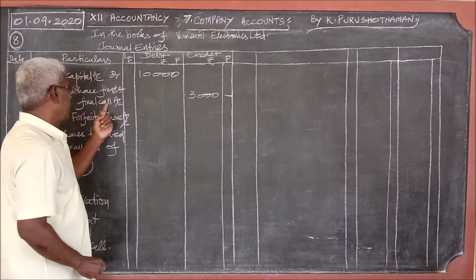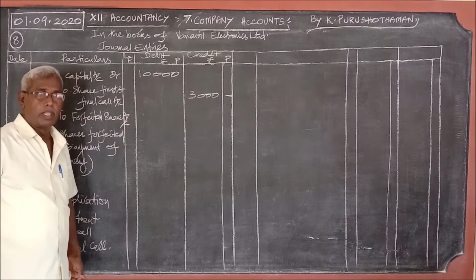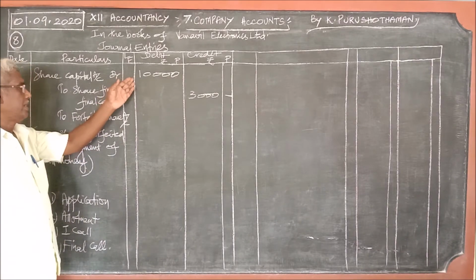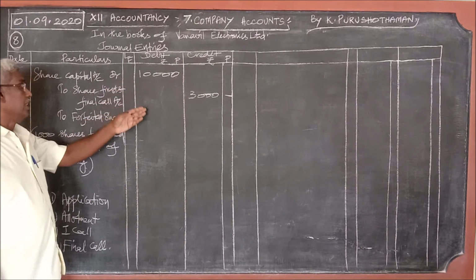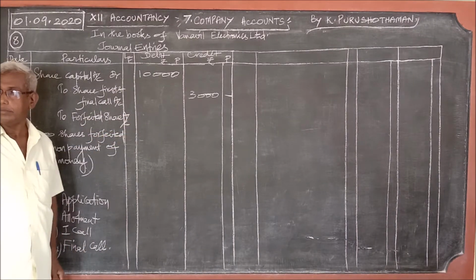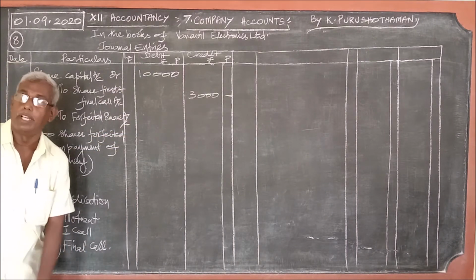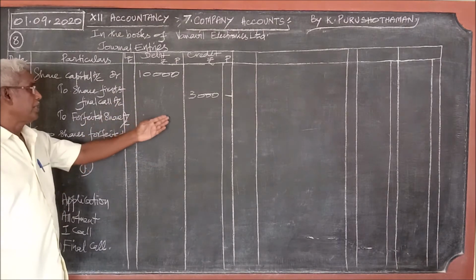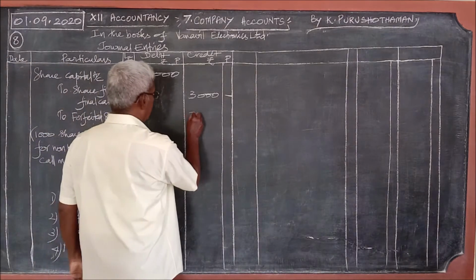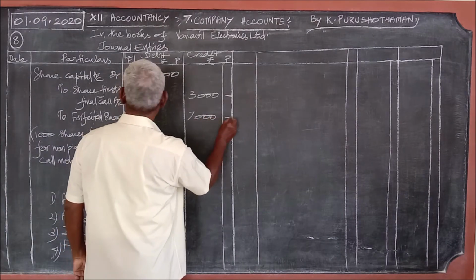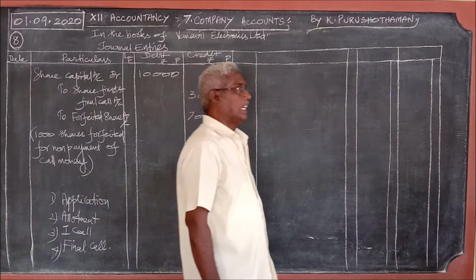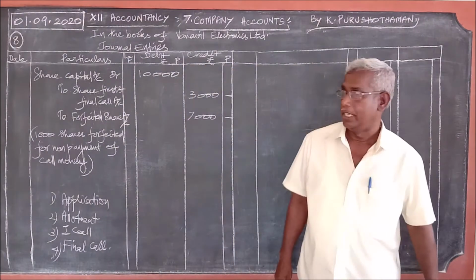This is share first and final call account. What is the general principle of any journal entry? The debit and the credit must be equal. So how much is missing on the credit? 7,000. That amount should be written for forfeited share account. This is the method of filling up the forfeited share entry.